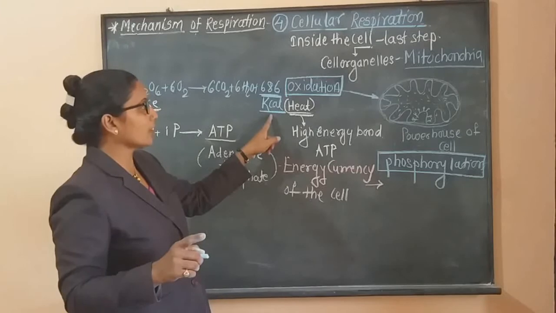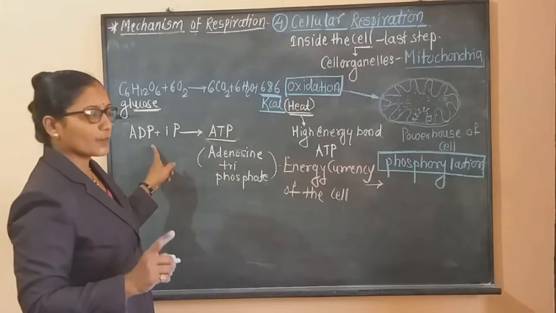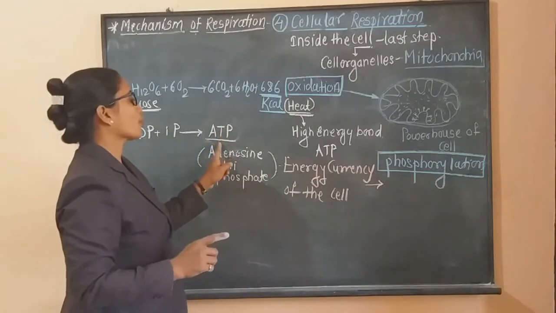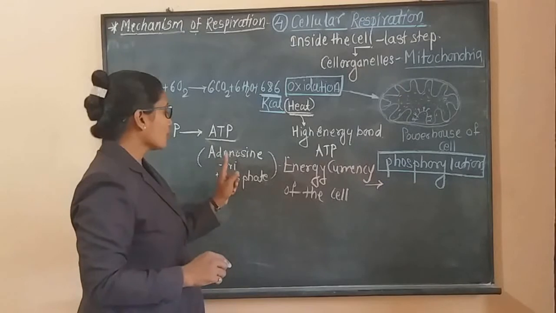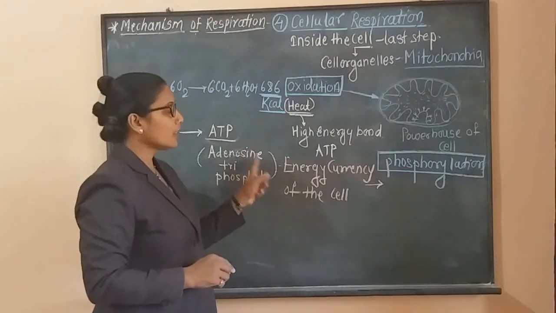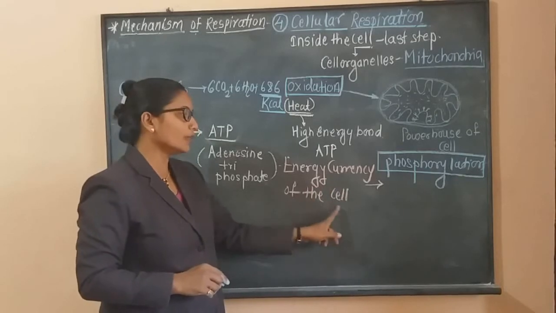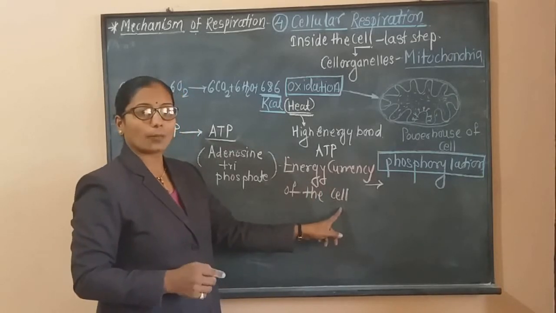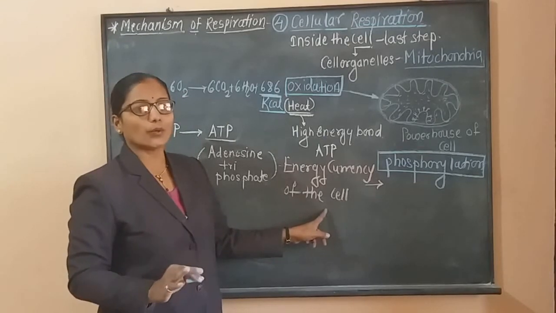This high heat energy is trapped in the adenosine diphosphate bond, and there is formation of the molecule called ATP, adenosine triphosphate. These molecules are recognized as the energy currency of the cell. That is, the cell obtains energy in the form of ATP molecules only.